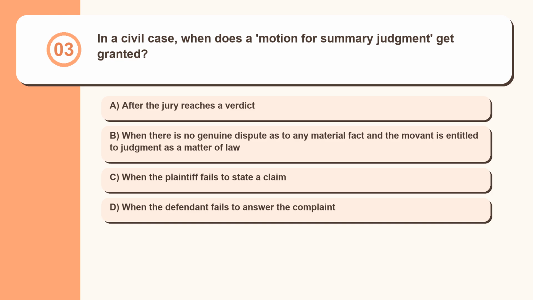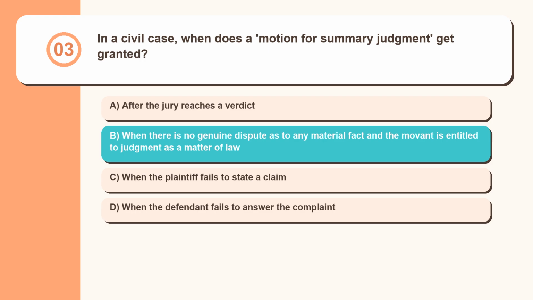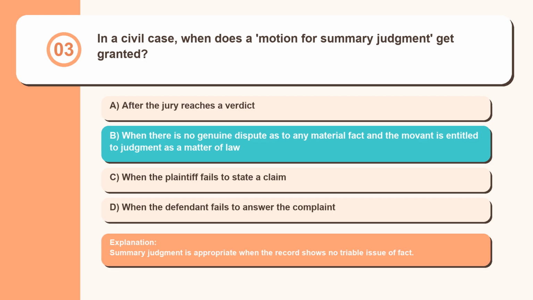Question 3. In a civil case, when does a motion for summary judgment get granted? After the jury reaches a verdict. When there is no genuine dispute as to any material fact and the movant is entitled to judgment as a matter of law. When the plaintiff fails to state a claim. When the defendant fails to answer the complaint. Summary judgment is appropriate when the record shows no triable issue of fact.